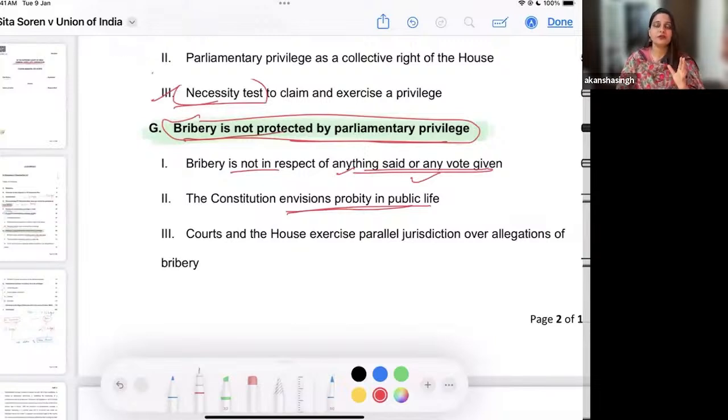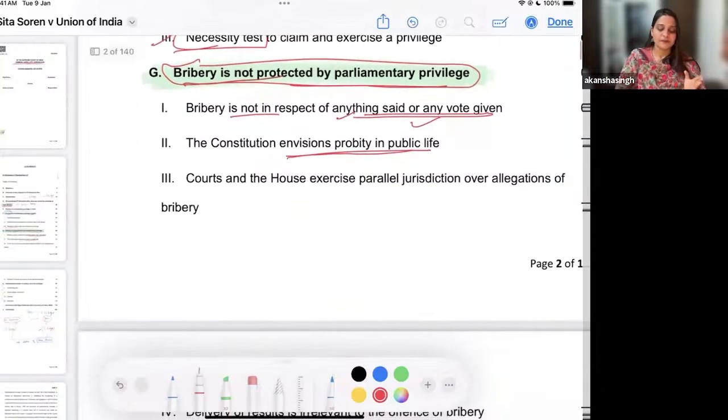It envisions probity in public life. Okay, so when you talk about the Constitution, the idea is to promote more and more respect in public life, right? And this idea of bribery is absolutely against it, and it defeats probity. The courts and the House exercise parallel jurisdiction over allegations of bribery. So there's a discussion with respect to who decides.